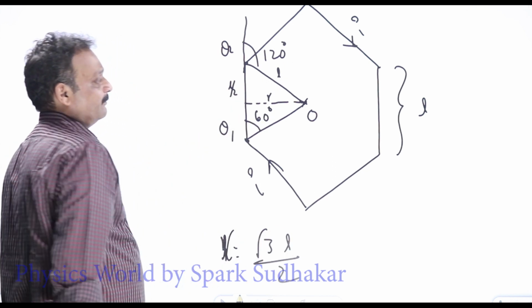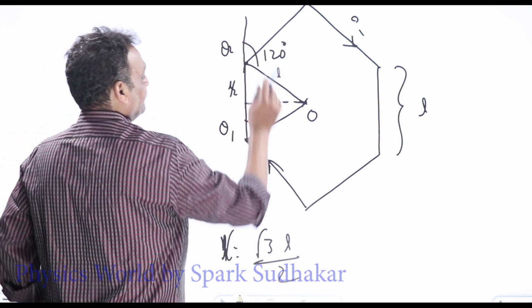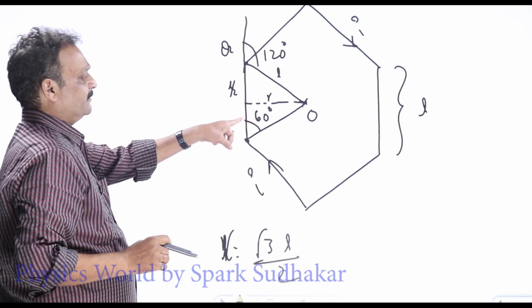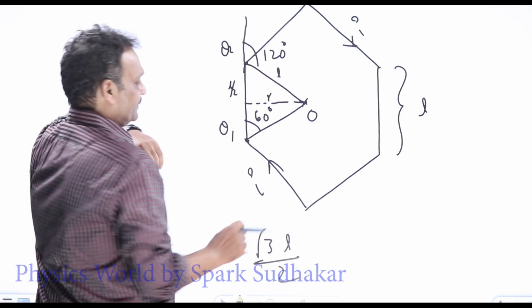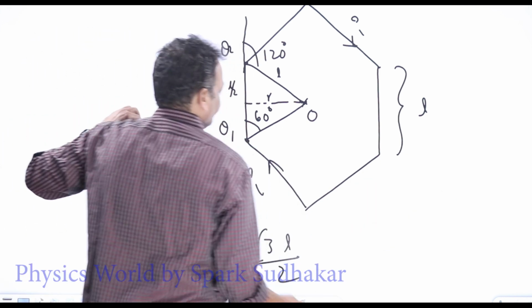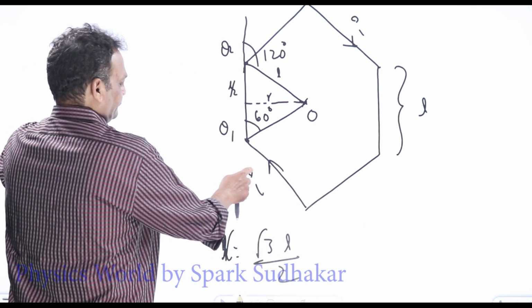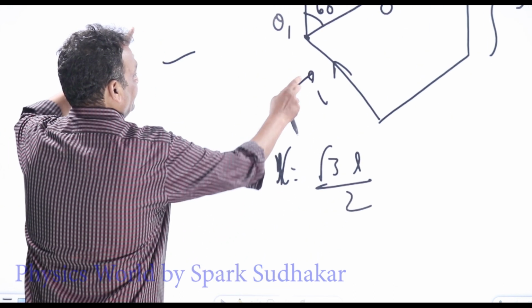We will get root 3 L by 2. So this angle is 60 degrees, this angle is 120 degrees. In such problems it is only important to find the angles and the perpendicular distance, that is sufficient. The remaining thing is simply mathematics.